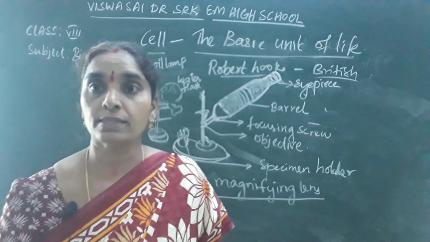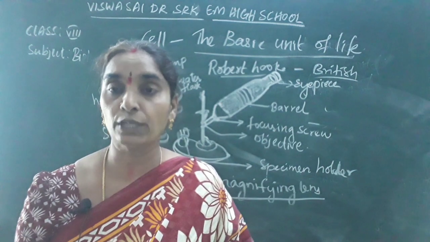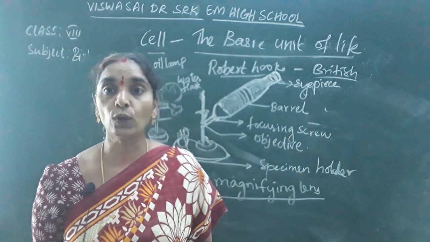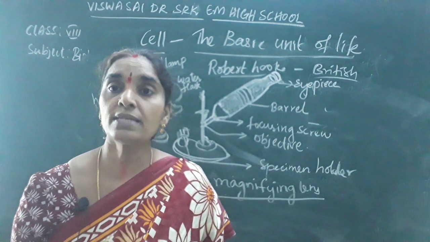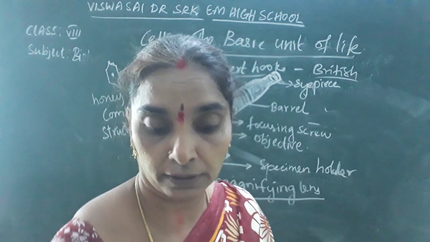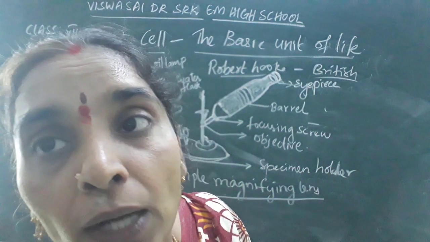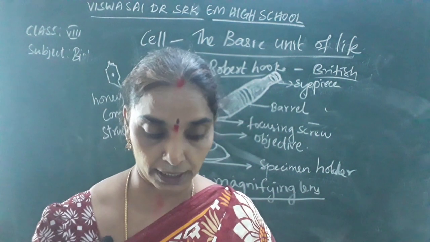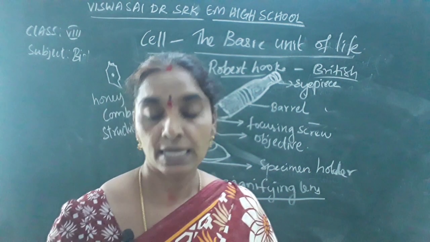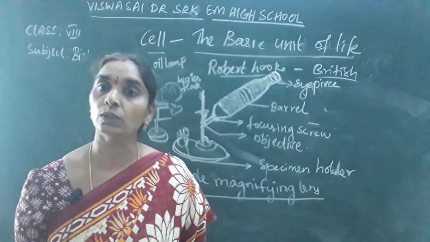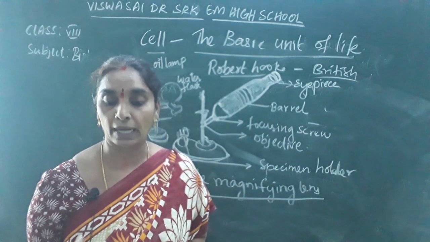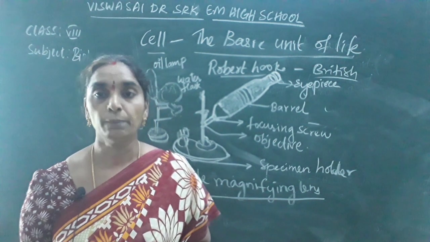So our scientists have invented the microscopes to observe this unknown world, which we cannot see with our naked eye. There were many scientists like Zacharias Janssen, as I told you earlier, about the microscopes that were invented by Galileo Galilei, and scientists like Athanasius Kircher, Jan Swammerdam, Antony van Leeuwenhoek and Robert Hooke. These were the scientists who made discoveries and observed the unknown world with the help of the microscope.